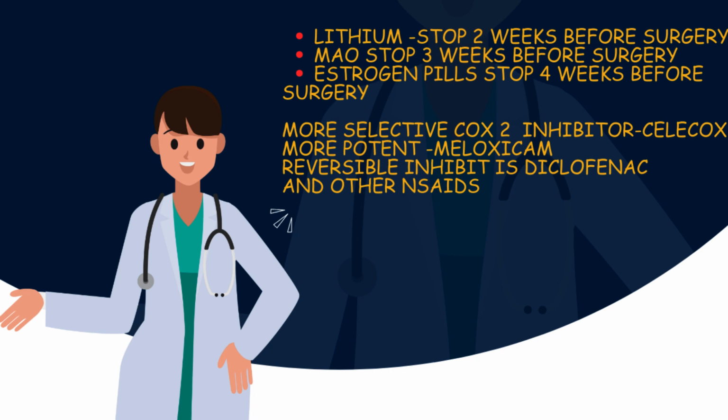You need to remember that the most selective COX-2 inhibitor is celecoxib and the more potent COX-2 inhibitor is meloxicam. And among reversible and irreversible inhibitors, the reversible inhibitor is diclofenac and the irreversible inhibitor of both COX-1 and COX-2 is aspirin.